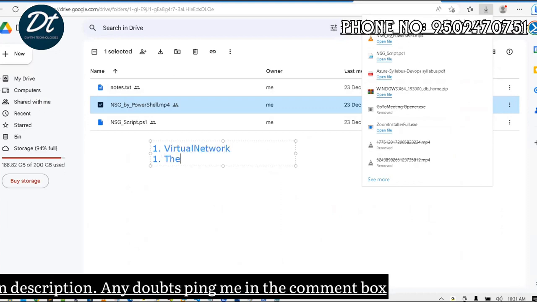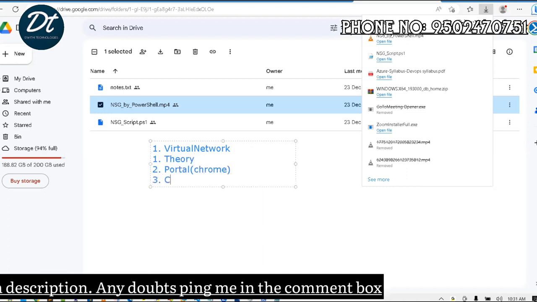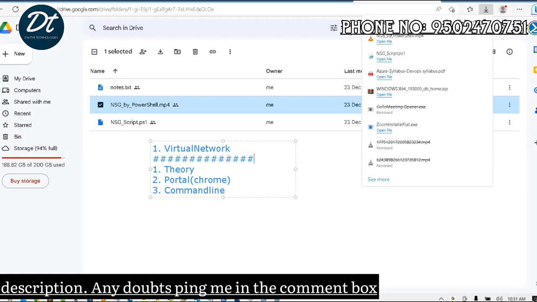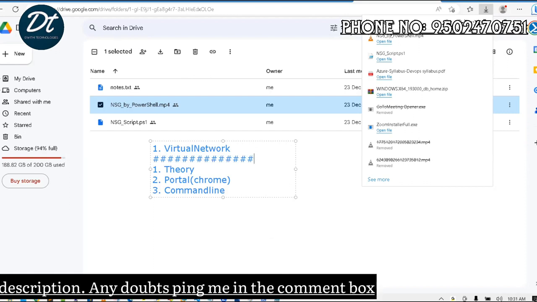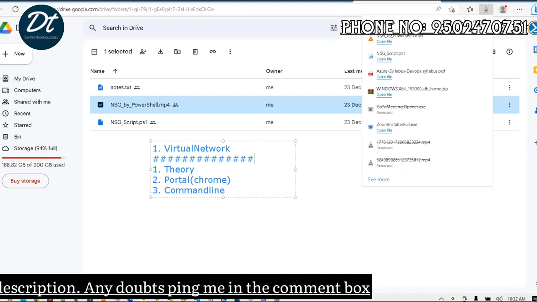First level, theory. Theory we will discuss. Second, with the portal, in the browser like Chrome, how we will implement. At the same time with the command line we will implement. This is the level we will discuss. One thing is sure, it's 70 hours only for Azure Cloud, a total of 3 months of journey only on Azure Cloud. Based on your knowledge, you can happily enter the DevOps environment after this.